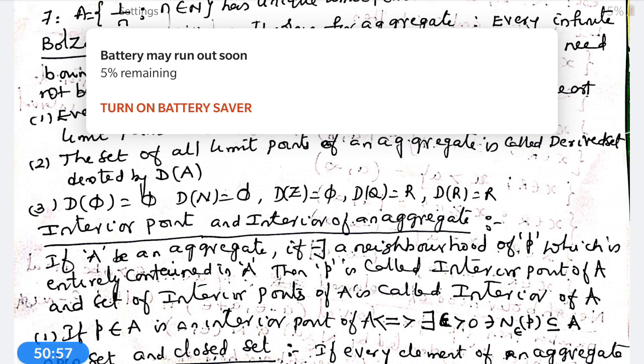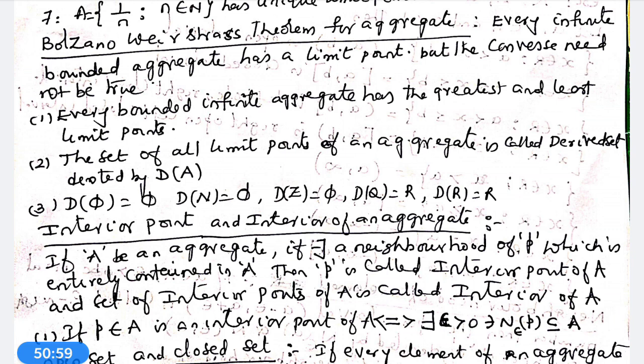Now, P is an interior point of A if and only if there exists epsilon greater than 0 such that the neighborhood N epsilon of P is a subset of A. Now, open set and closed set.